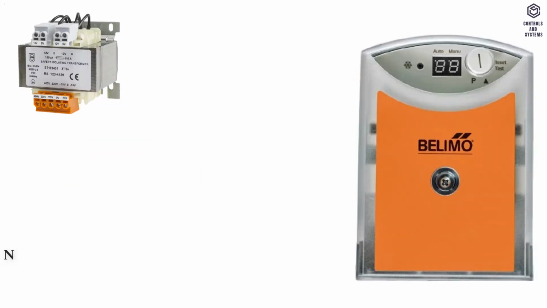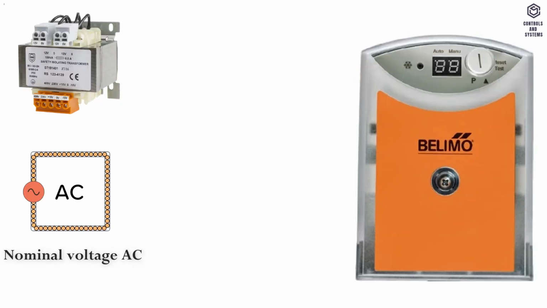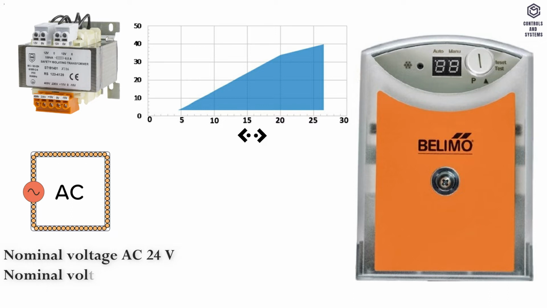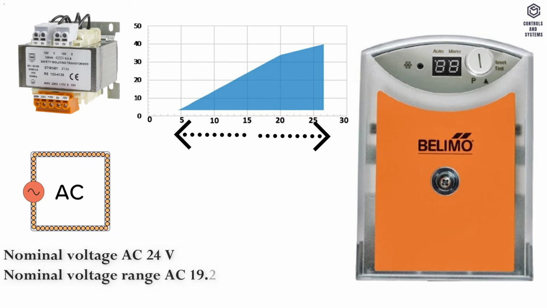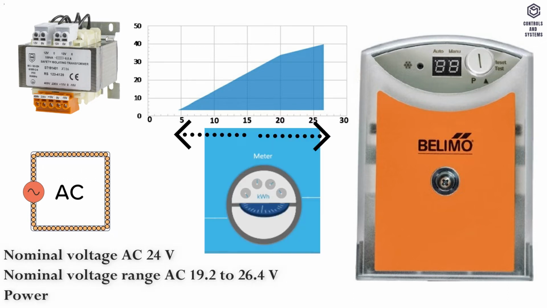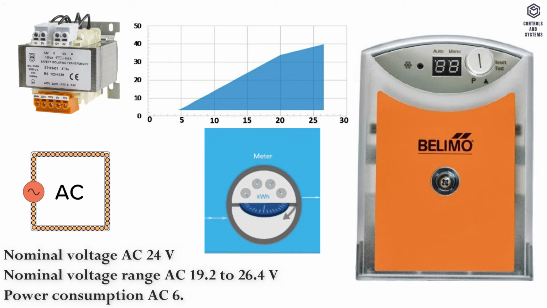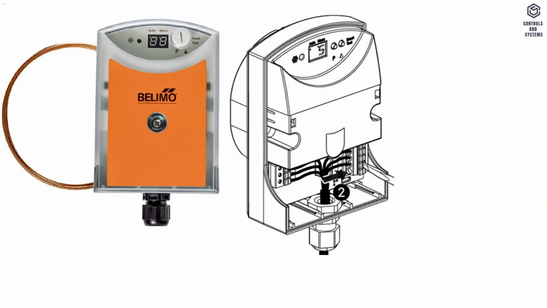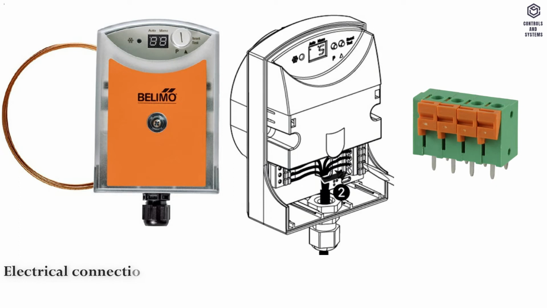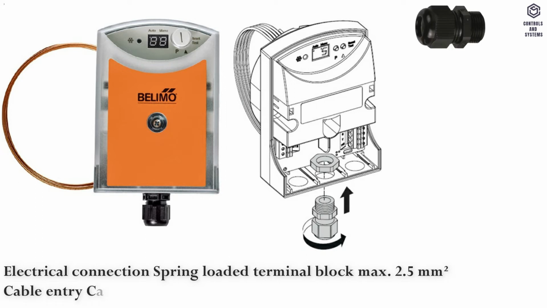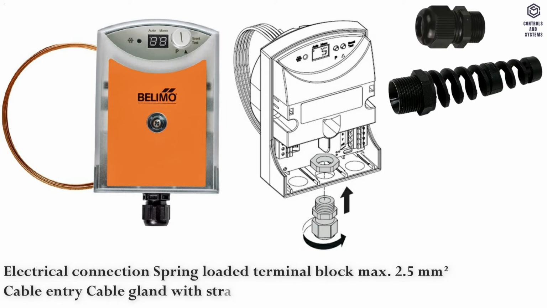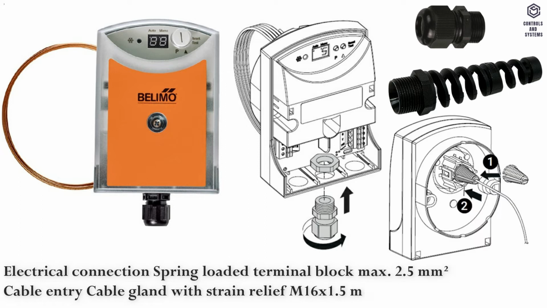Electrical data. Nominal voltage is AC 24 volt. Voltage range is AC 19.2 to 26.4 volt. Power consumption in AC is 6.6 VA. Electrical connection is spring-loaded terminal block, maximum 2.5 mm². Cable entry is cable gland with strain relief M16 x 1.5 mm, for cable diameter 4.5 to 10 mm.